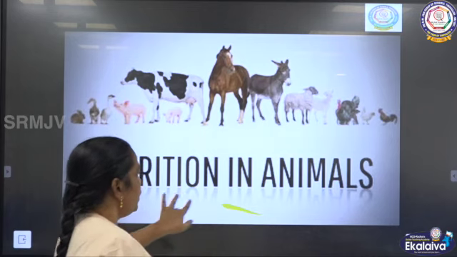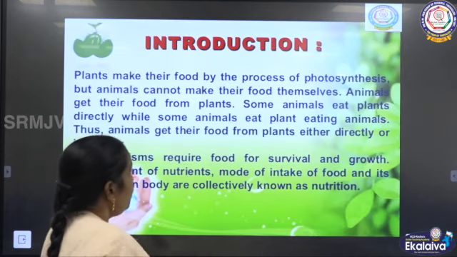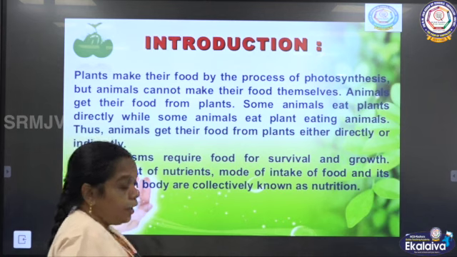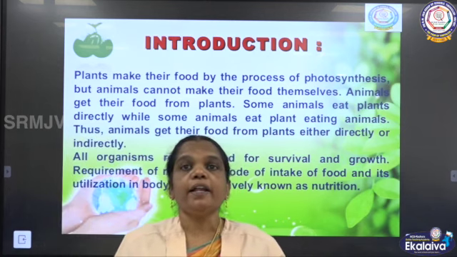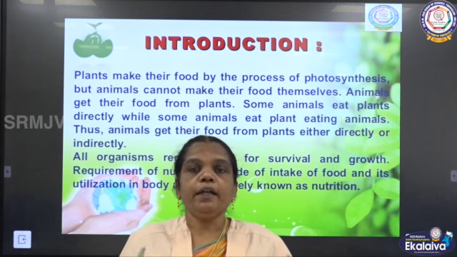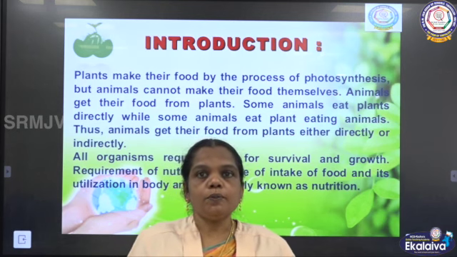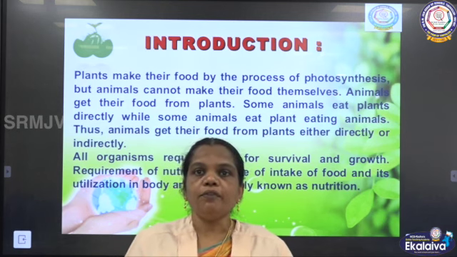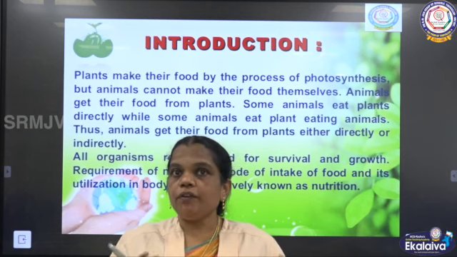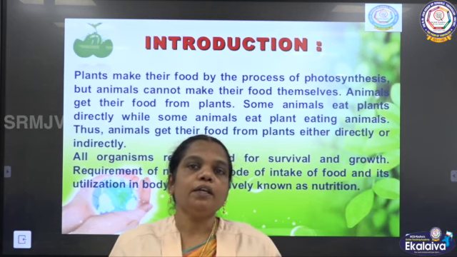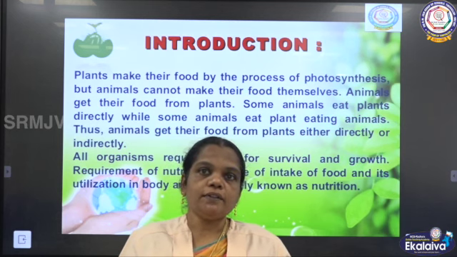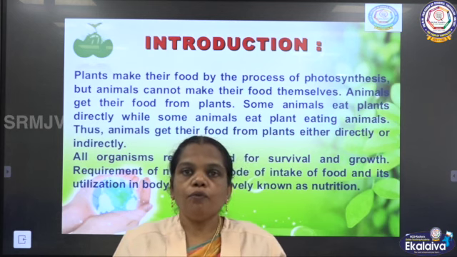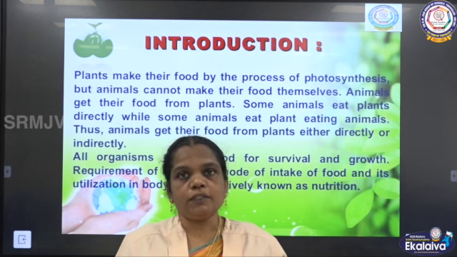Now, based on the nutrition or the food, living organisms are classified as autotrophs and heterotrophs. Auto means self. Some living organisms can prepare their own food. Already you know that all plants can prepare their own food by the process of photosynthesis.